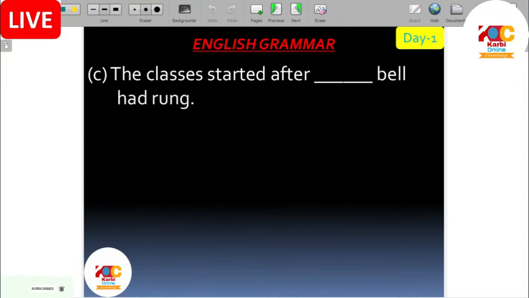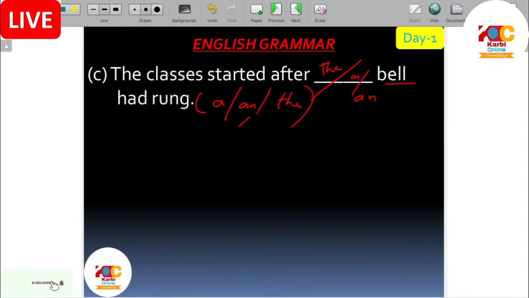Next, the classes started after the bell rang. Why the? Why can we not use a? Because generally the options are a, an or the. An article has to be put here, because we are talking about the bell. Before bell we cannot put much, a few, or any. Our option will be either a, an or the. An will not come because b is a consonant sound in bell. So either a or the.